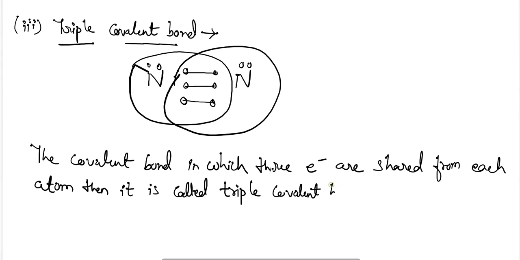It is represented like this: N triple bond N, which is the compound N2.